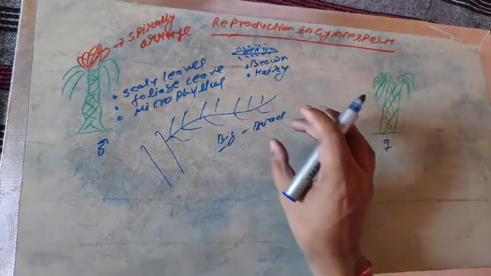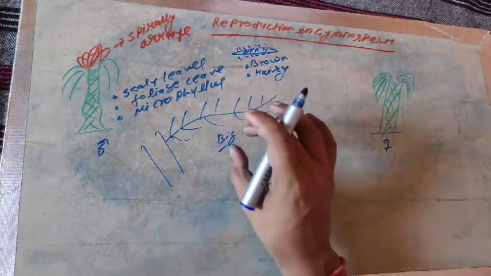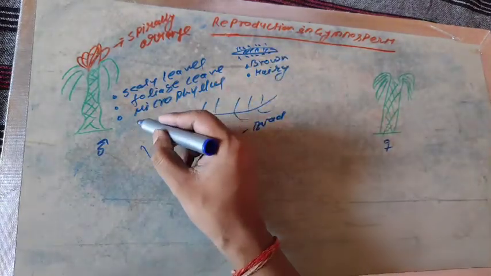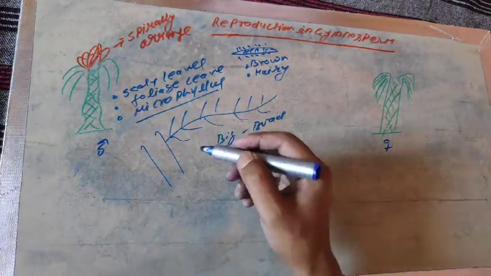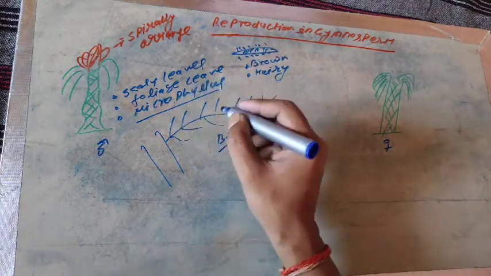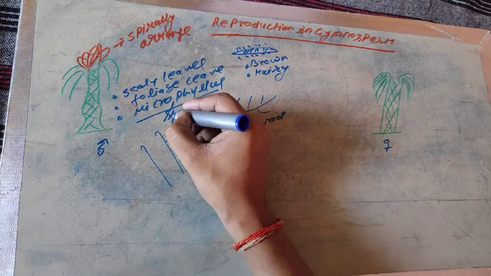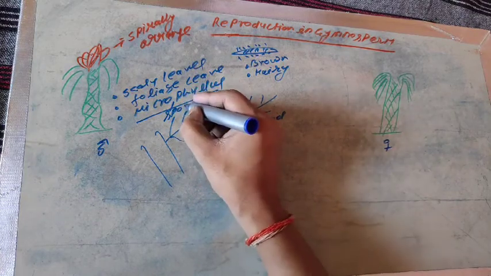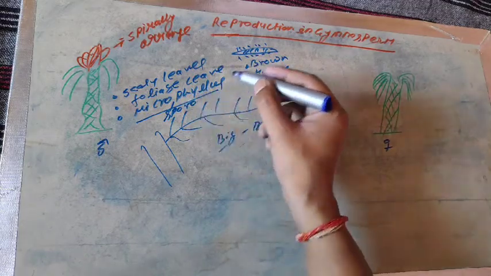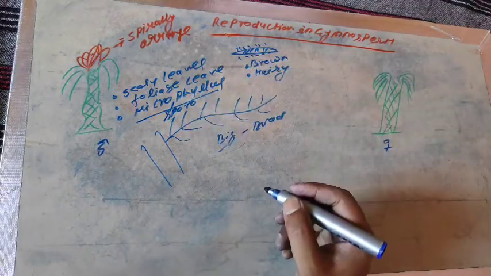When the foliage leaf becomes mature, then some of the foliage leaves convert into microsporophyll. Microphyllous or microsporophyllous leaf.